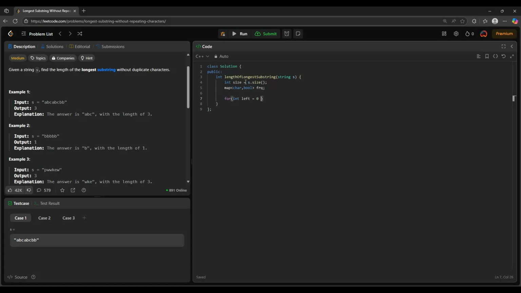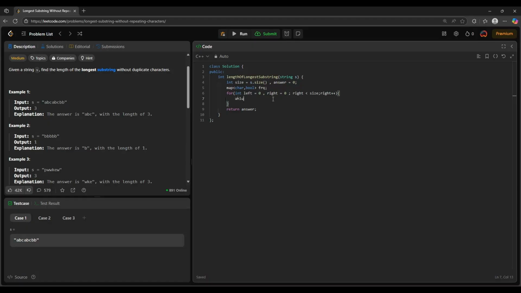Now for loop where we are going to use right comma left, and right less than size, right plus plus. Now to store our answer we are also going to need a variable and simply going to return the answer at the end.